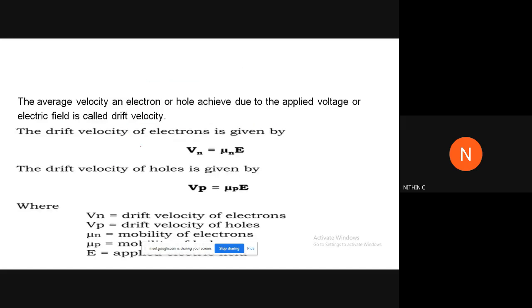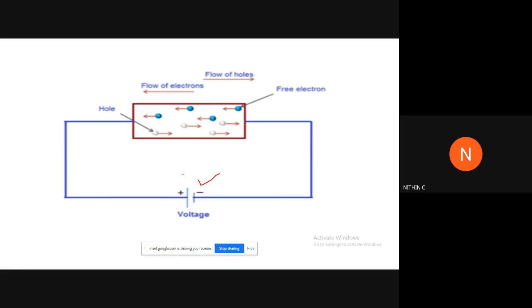Okay. So another point that you should remember is, suppose the applied voltage is E. If I am applying the voltage E, the velocity of charged particles is V. If I represent it as Vn, it is the velocity of electrons due to the applied voltage E. So there is a relation: Vn is proportional to the applied electric field E. That is, the drift velocity of electrons in this case, since I have written it as Vn, is proportional to the applied voltage.